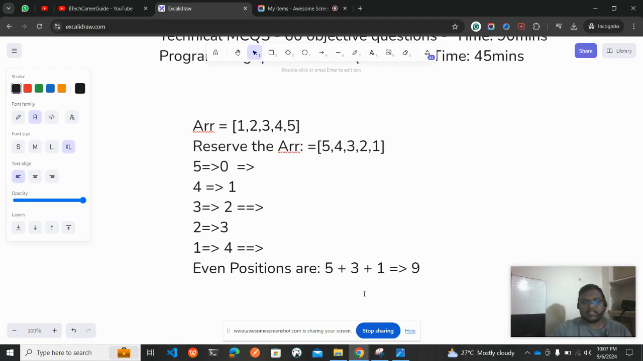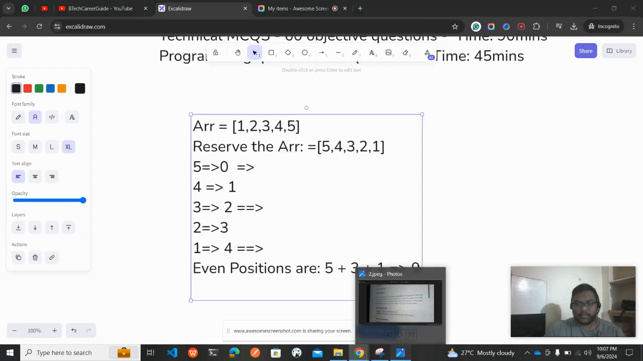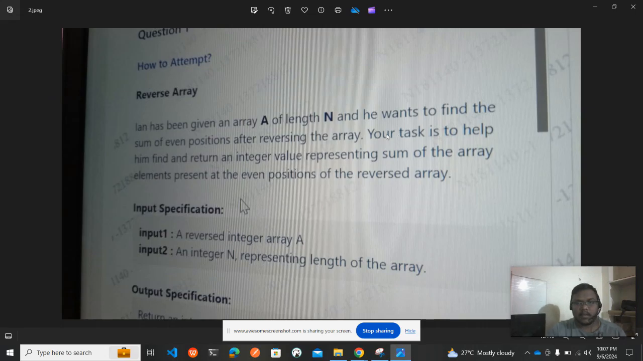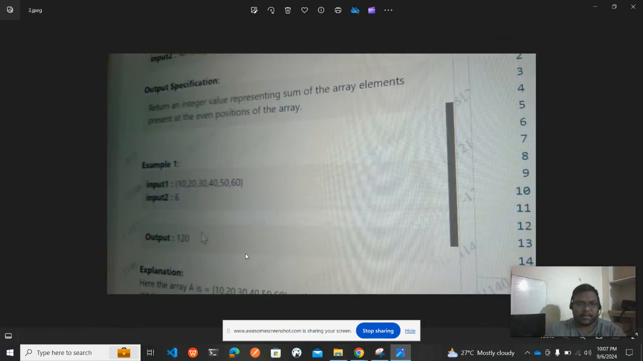Okay, so let us see the question again. Hope you have understood what we need to do. Your task is to help him find and return an integer value representing the sum of the array elements present in the even positions of the reverse array. Given an integer array A and an integer N representing the length of the array.